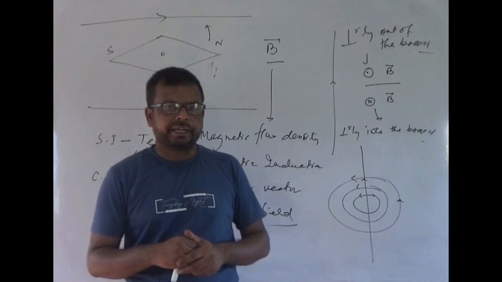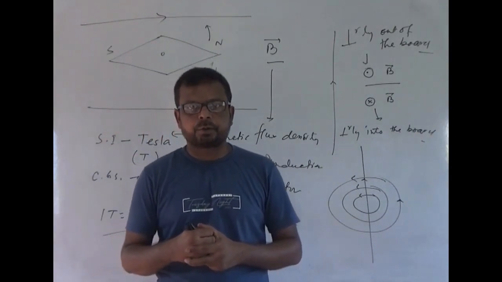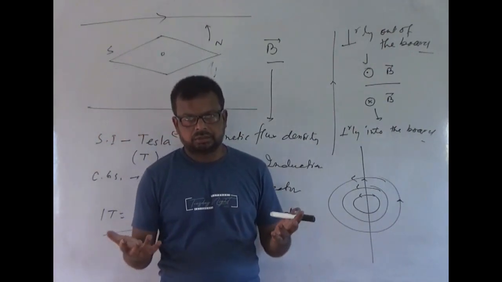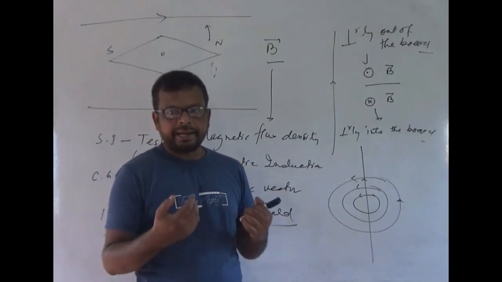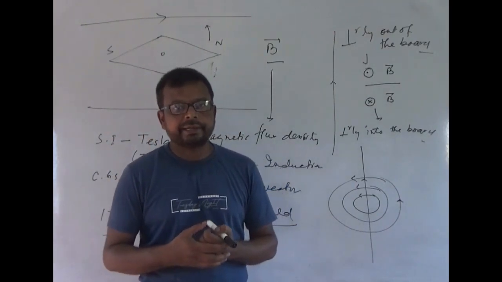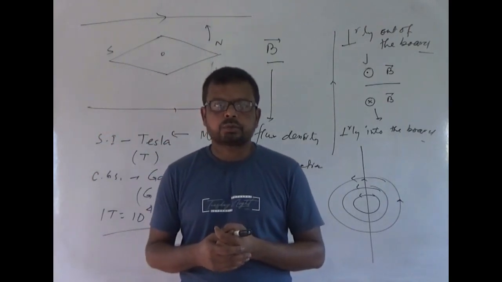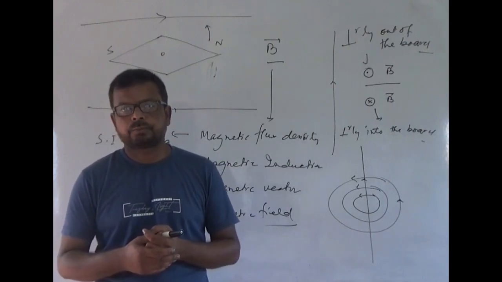And this direction of magnetic field lines, or direction of magnetic field, we get from many rules. I just state only two rules. One is the right-handed screw rule, or it is also called Maxwell's corkscrew rule.